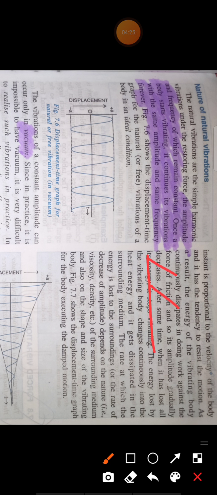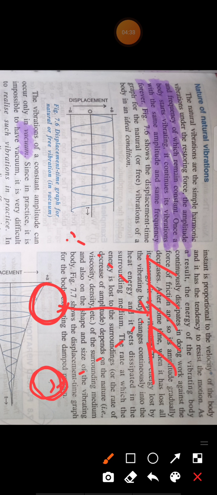Suppose you have a pendulum, and this pendulum is oscillating in vacuum. Vacuum means there is no external force, so it is oscillating with its natural frequency, but it still has a force acting on it, and that force is called the restoring force.